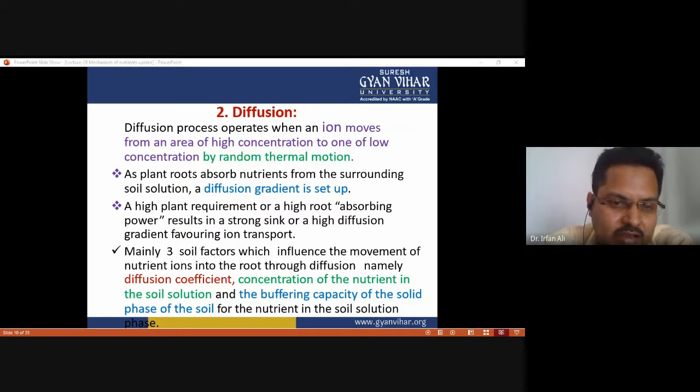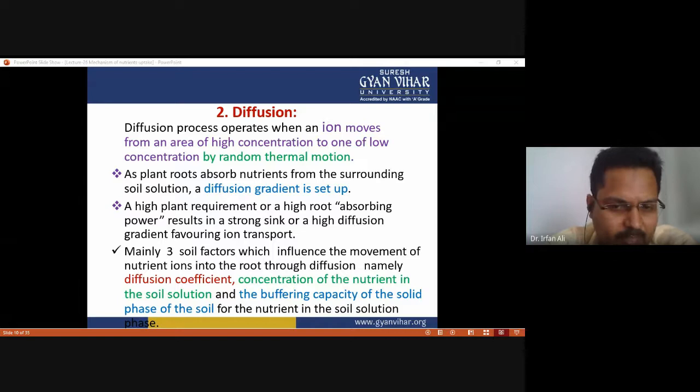If there is a high root hair density, the diffusion rate is high. Mainly three soil factors influence the movement of nutrient ions into the root through diffusion. What are these three factors which affect transport or uptake of nutrients by the plant?